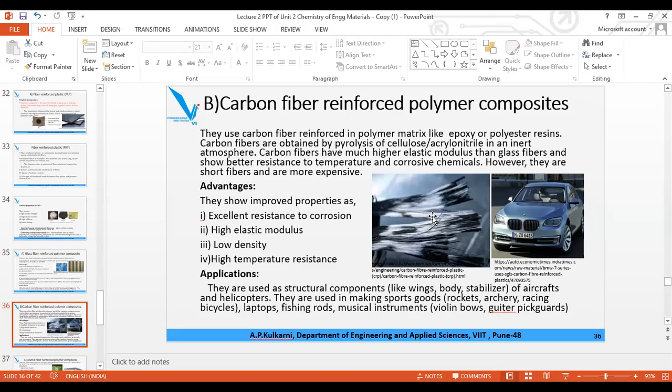So 4 options will be given to you. One will be glass fiber, second will be carbon fiber reinforced polymer, third will be something else, fourth will be something else. You have to choose the correct one. So the aircraft body as well as wings, they are made up of carbon fiber reinforced polymer. Remember that this type of question will be asked. Application you are going to study. So the examiner will check whether you have prepared the application or not. That is why I am taking the application also, which otherwise you are supposed to prepare on your own.